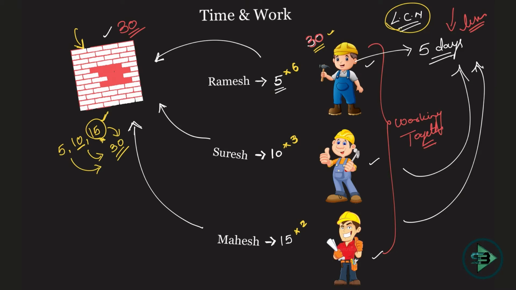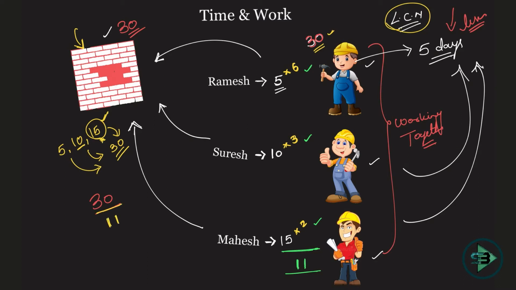Now what did I tell you? All three are working together. So what will happen now? Ramesh will be putting up 6 bricks, Suresh will be putting up 3 bricks, and Mahesh will be putting up 2 bricks. So the total number of bricks put up by all three will be 11. 11 bricks will be put in 1 day when all three are working together. How many bricks are you supposed to put in to make this wall? 30. If you put in 30 bricks, the wall will be made.